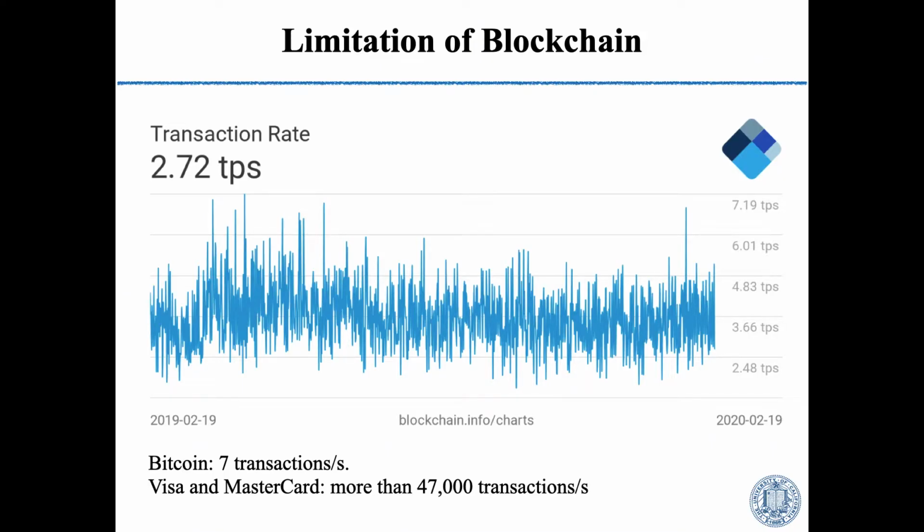Blockchain is a hot topic these days. However, the limitations are also obvious. For example, Bitcoin at the moment manages around 7 transactions per second, while some centralized payment hubs like Visa and MasterCard could process more than 47,000 transactions per second. We can see the difference here.